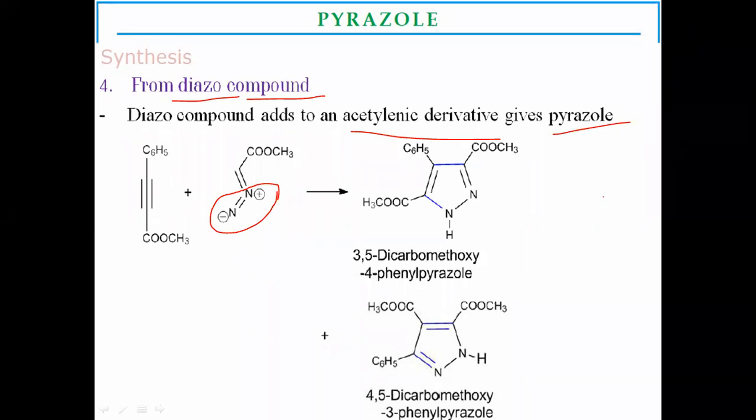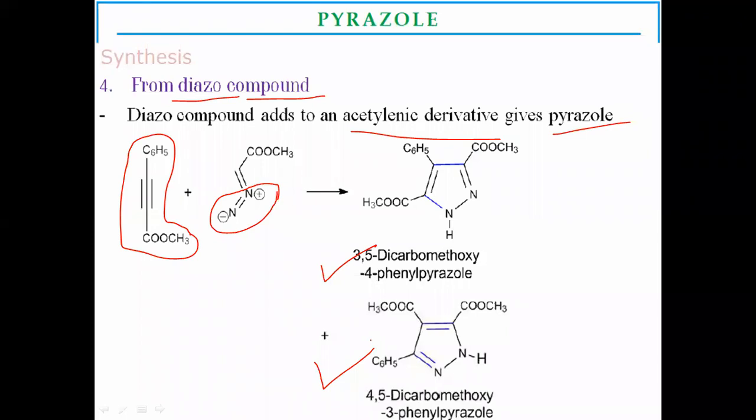Here, in one example, the acetylenic derivative reacts with the diazo compound to form a mixture of 3,5-dicarboxymethoxy-4-phenylpyrazole and 4,5-dicarboxymethoxy-3-phenylpyrazole. Due to the tautomeric effect, this type of isomeric mixture is formed.